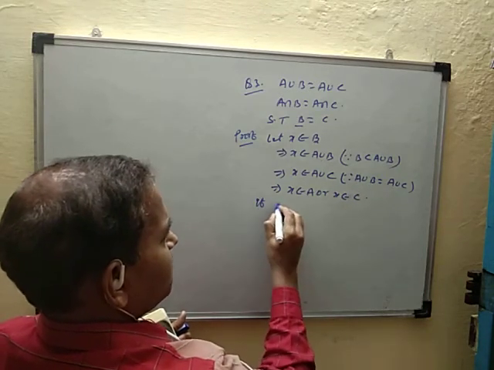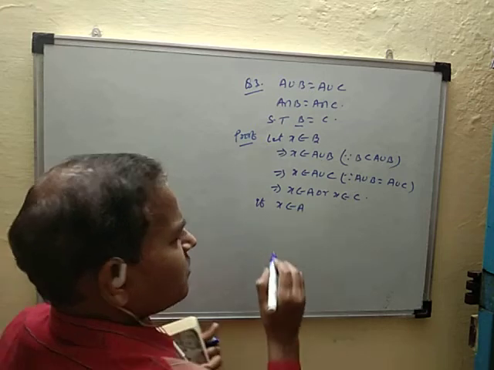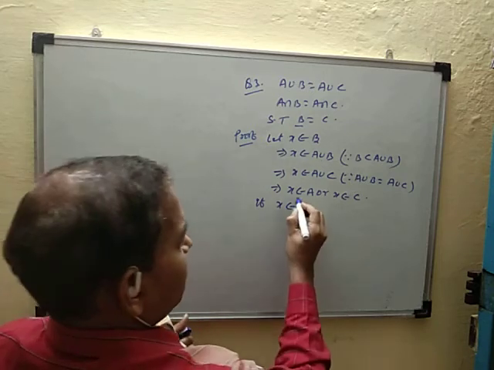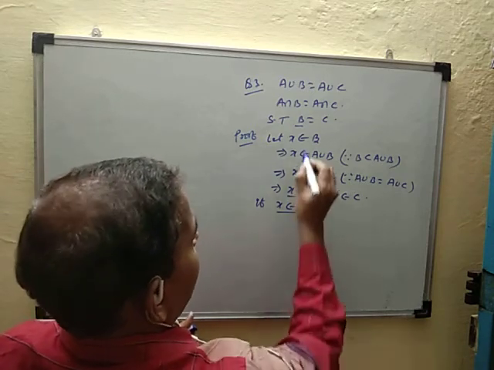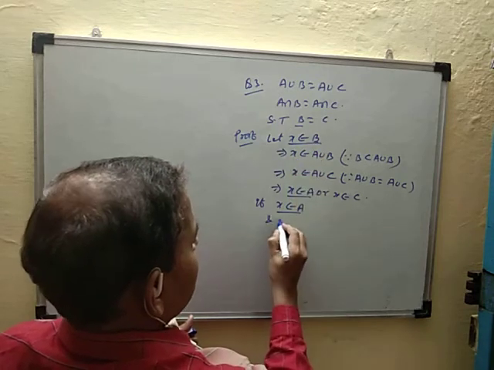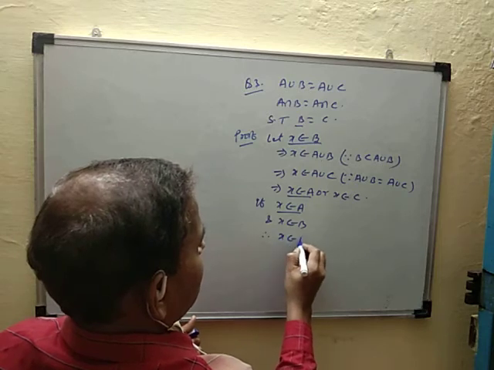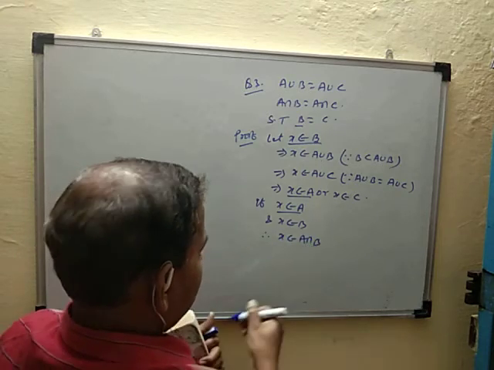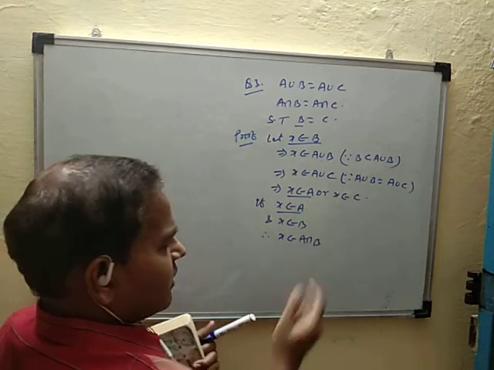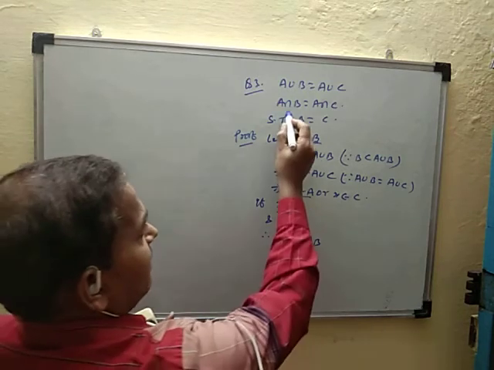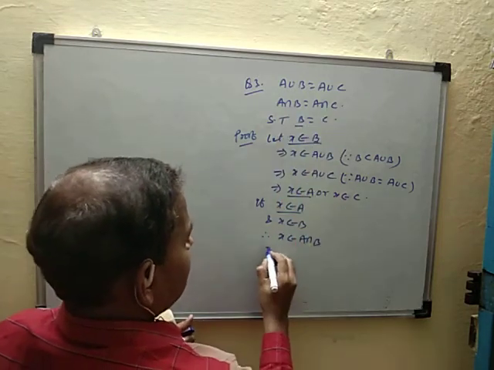So if X belongs to A, suppose X belongs to A and X belongs to B also, so therefore X belongs to A intersection B, because X belongs in both the sets, and A intersection B is equal to given.